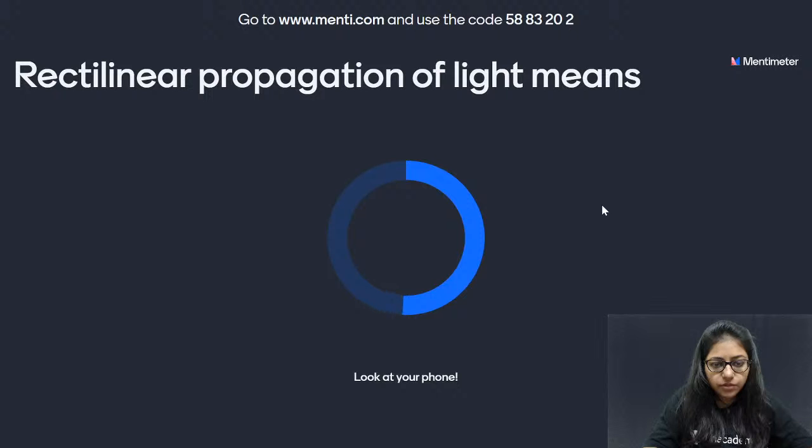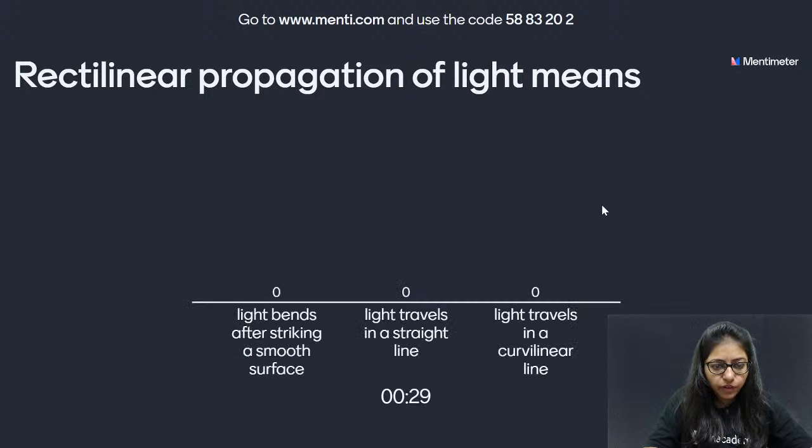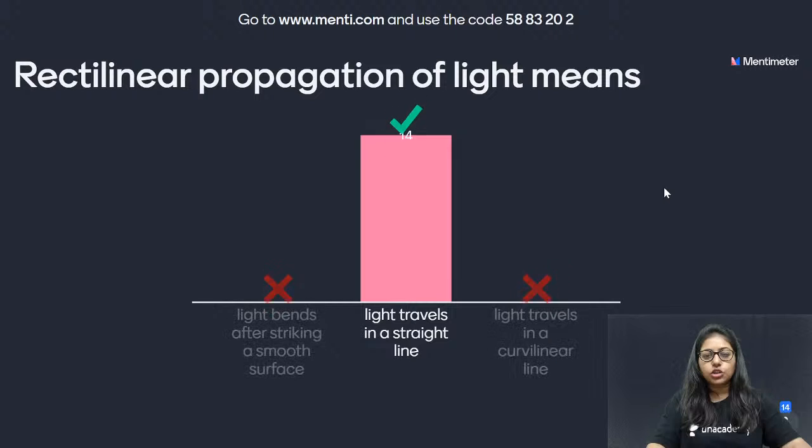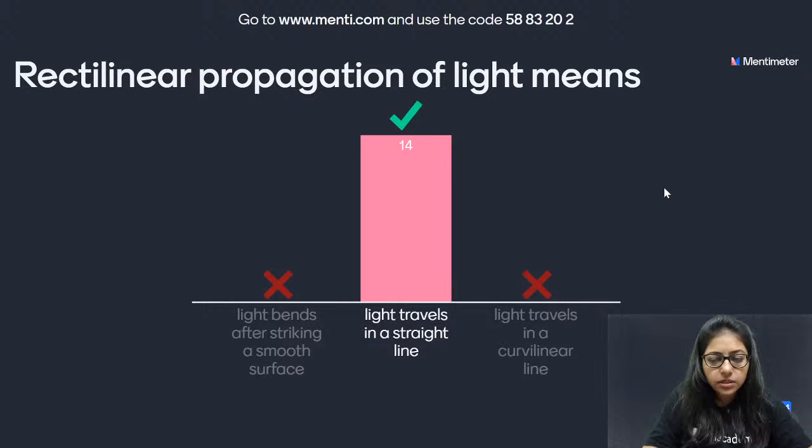We have the first question, which says: rectilinear propagation of light means. Tell me which one is that? How many of you know this? Great. Mentee quiz code is 5883202, so please join us. The answer is yes, light travels in a straight line, and all 14 of you are correct. Wonderful. I think you deserve a big round of applause.